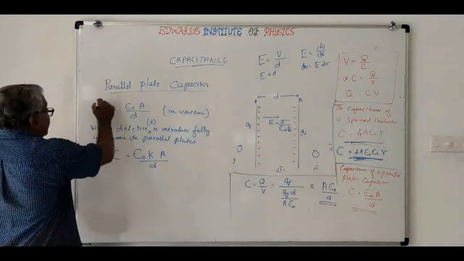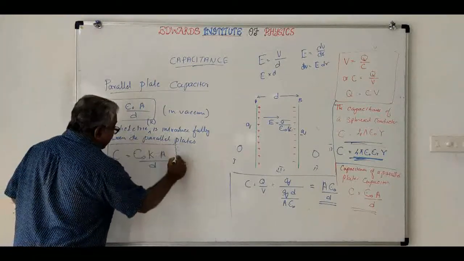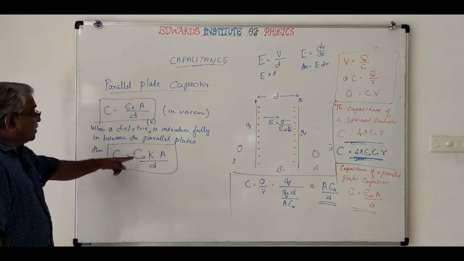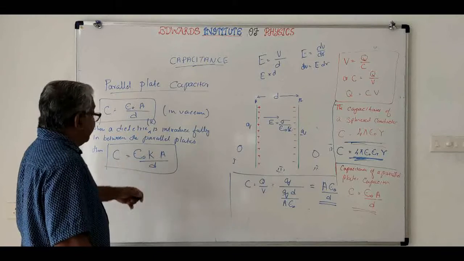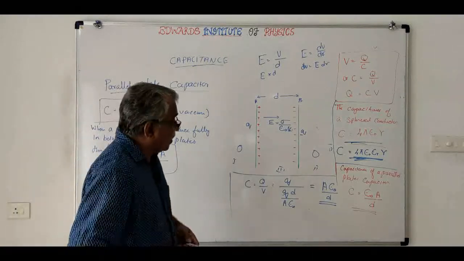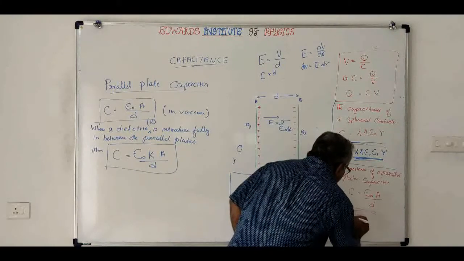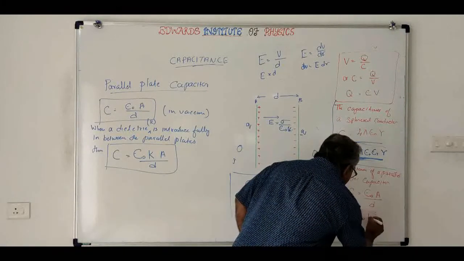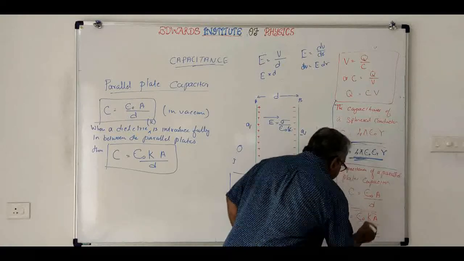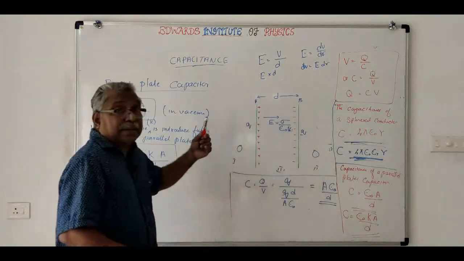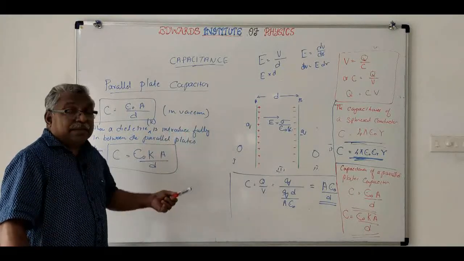So these two formulas you have to keep in mind. When there is a dielectric in between them, the capacitance will be C is equal to epsilon 0 K A by d. This is about parallel plate capacitors. We will do some problems relating to this.